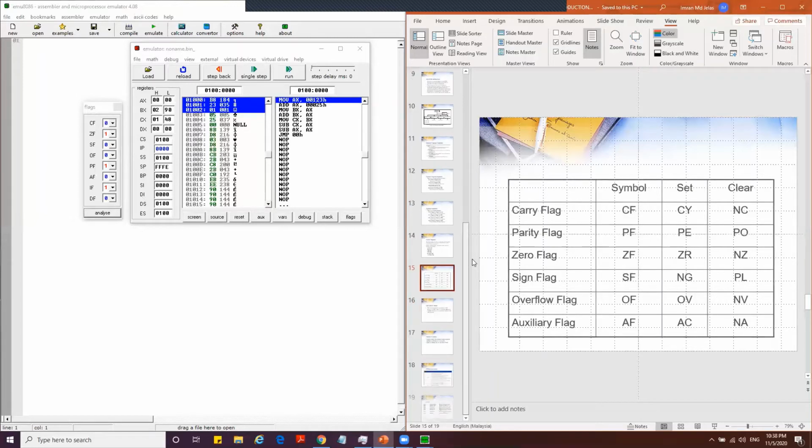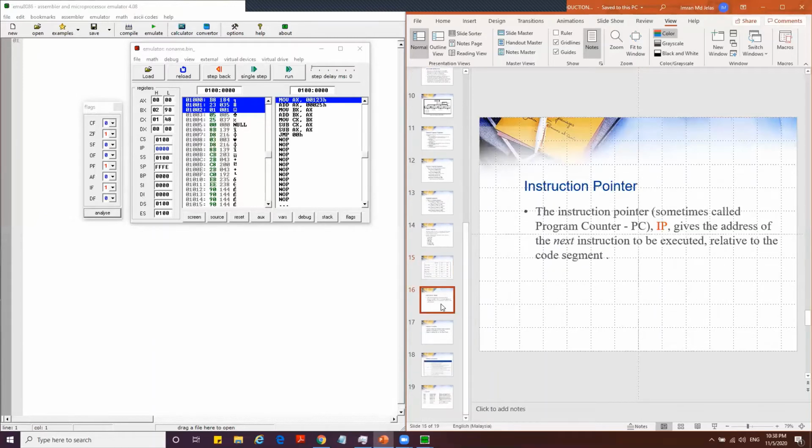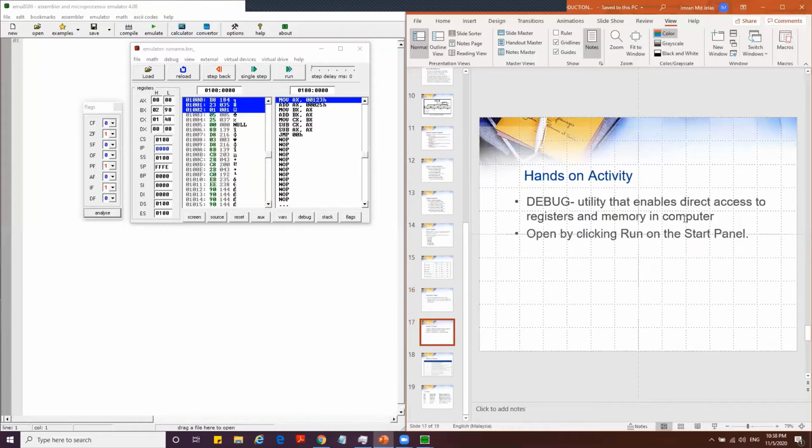Next, the instruction pointer. Previously in our lecture, we knew it as the program counter. The instruction pointer gives the starting address, so we will start our program here at 000. Then there is debug.